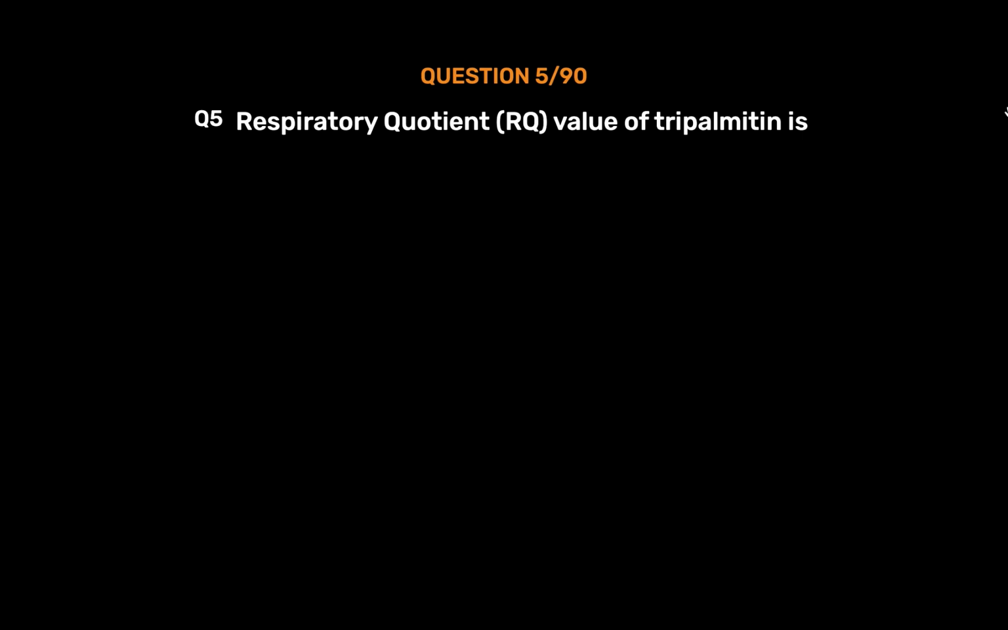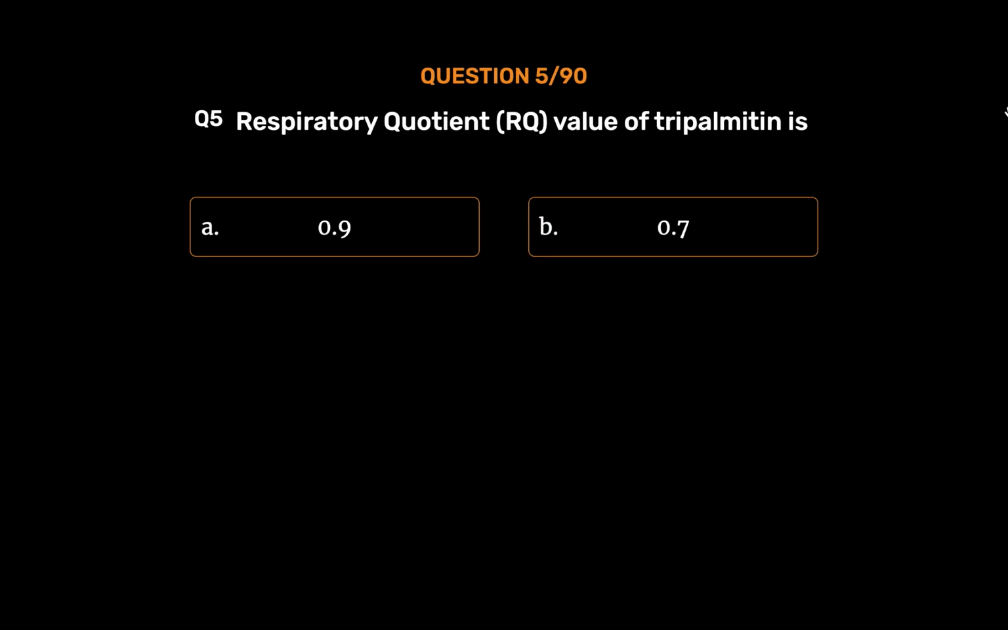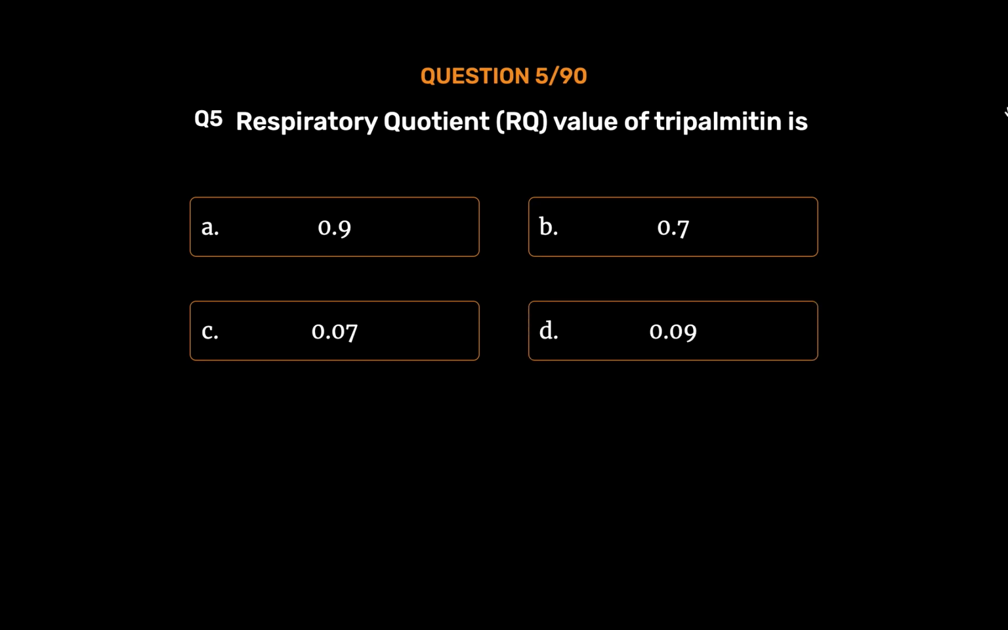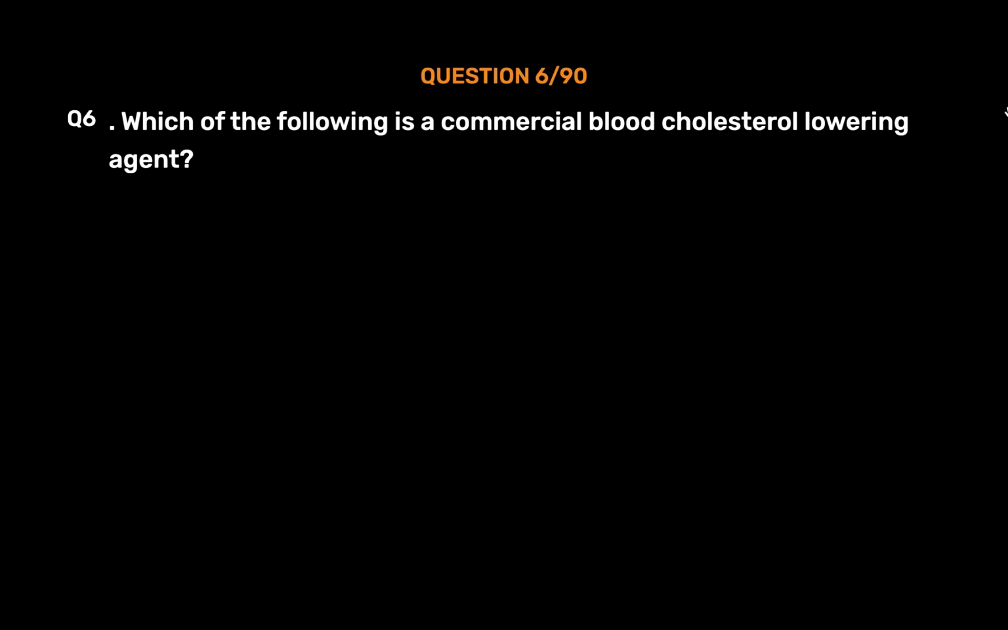Question number 5. Respiratory quotient, RQ, value of tripalmitin is Option A. 0.9. Option B. 0.7. Option C. 0.07. Option D. 0.09. The correct answer is Option B. 0.7.